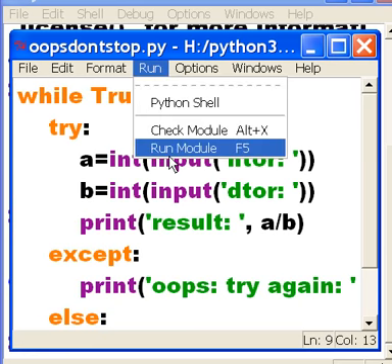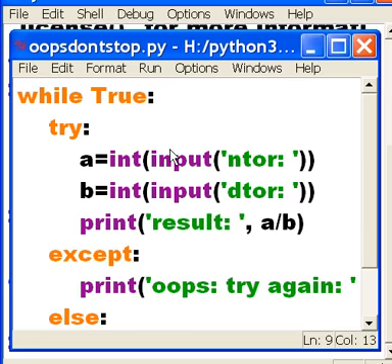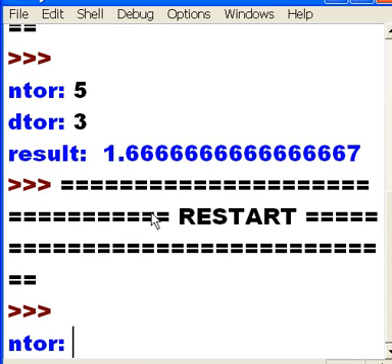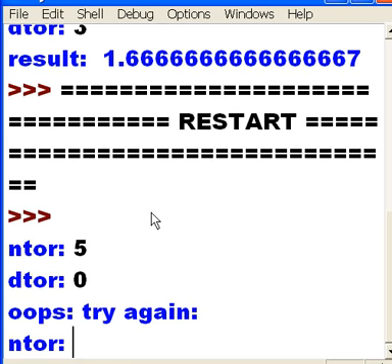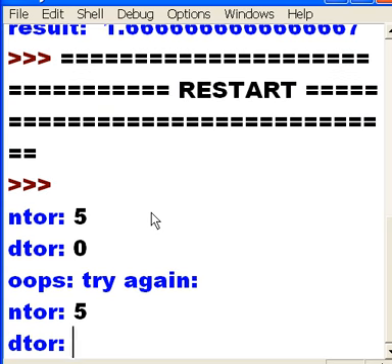But this time I'm going to make an error. Run the module. This time the numerator is going to be 5, but I'm going to divide by 0. Here I go. Oops, try again. Oh, wow. I'm going to make another error. 5. And the denominator, I'm going to key in 1.5.